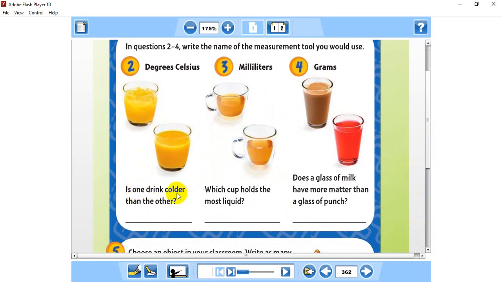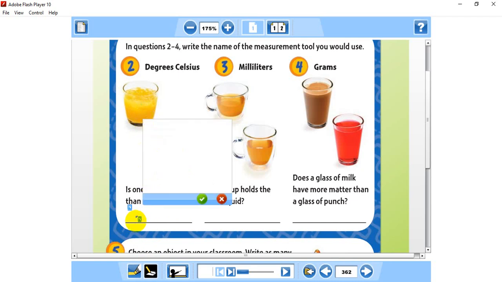Is one drink colder than the other? One drink colder than this one. So what should we write here, guys? He is asking you to write the name of the measurement tool. What do we use to differentiate between the temperature of the liquid, guys? Did you remember which tool? Balance, thermometer. Yes, correct, thermometer.